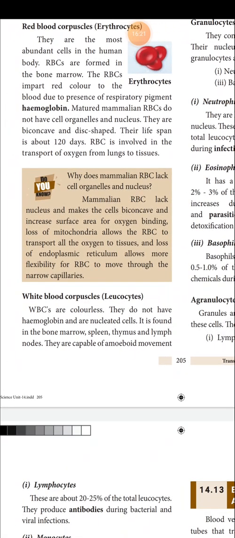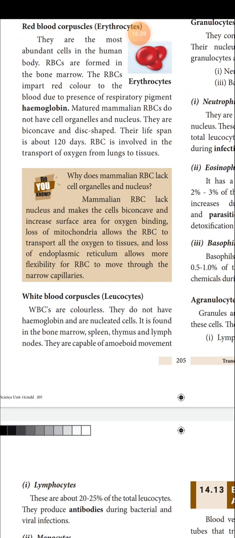Next we are going to see white blood corpuscles or leukocytes. So what is the difference between RBC and WBC? WBCs are colorless, RBCs are colored because they contain the respiratory pigment called hemoglobin.